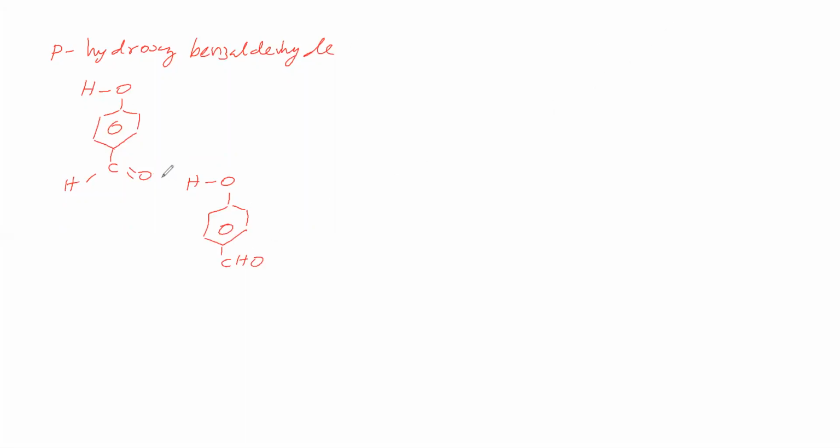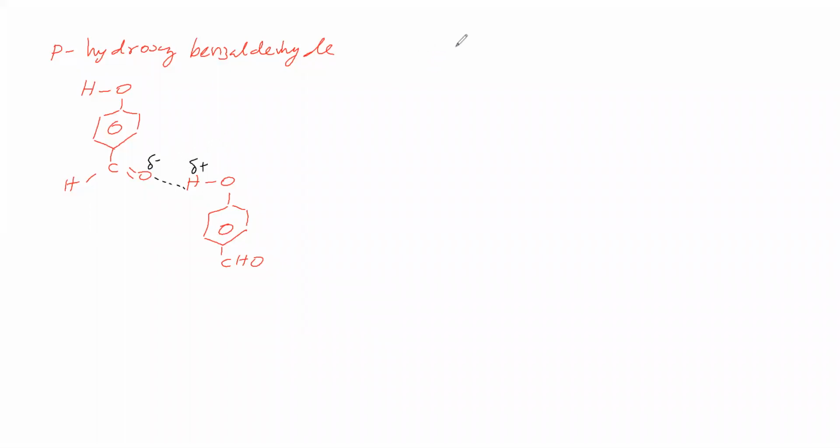Now, this is a highly electronegative atom. It has a partial negative charge. The hydrogen attached to the highly electronegative atom has a partial positive charge. Between them, hydrogen bond is possible. This hydrogen bond is possible between two molecules. Therefore, it is called intermolecular hydrogen bonding.